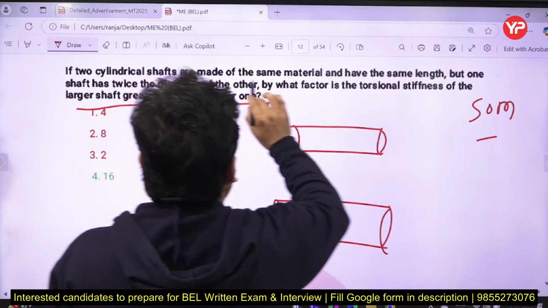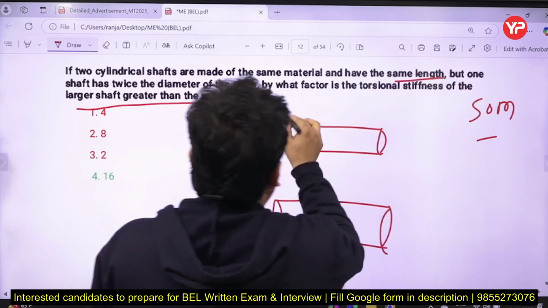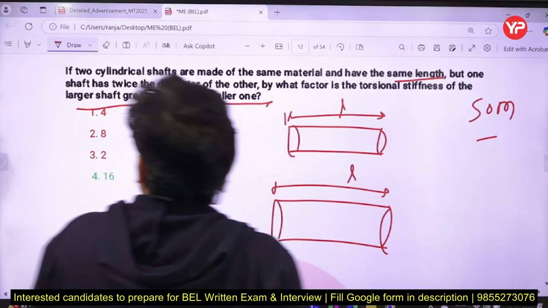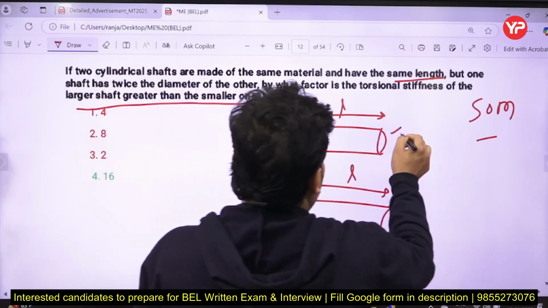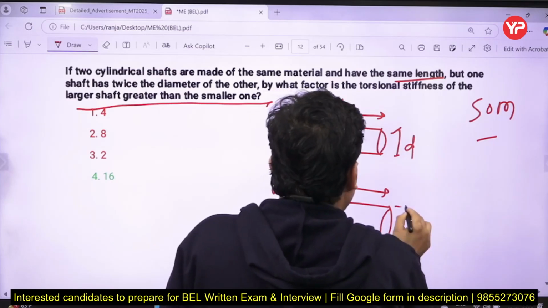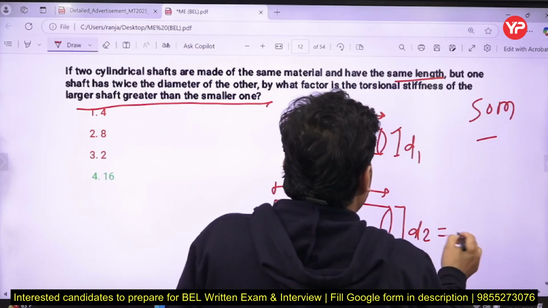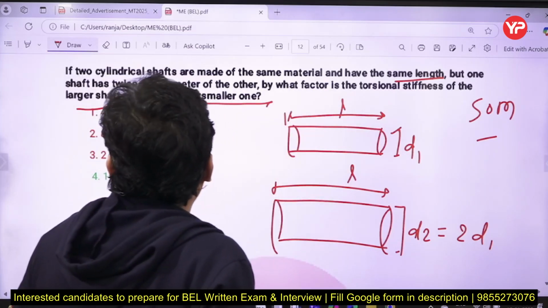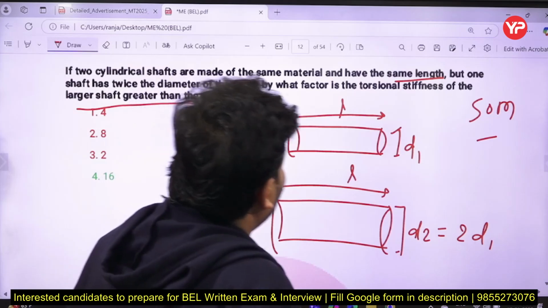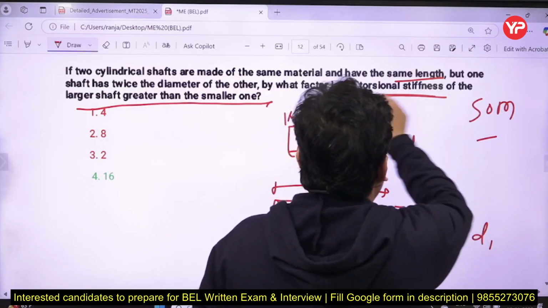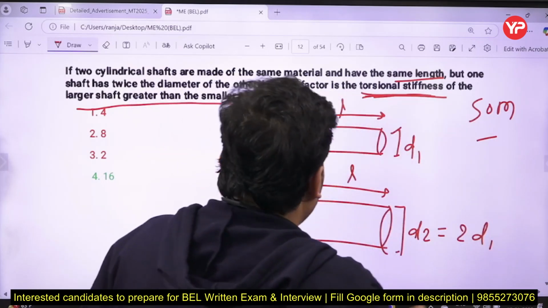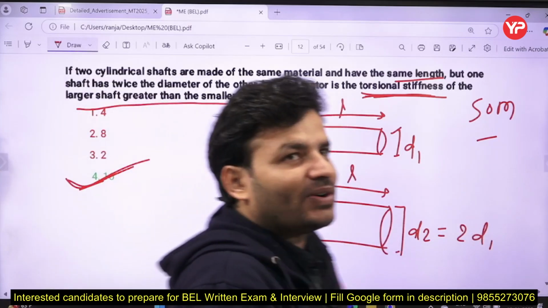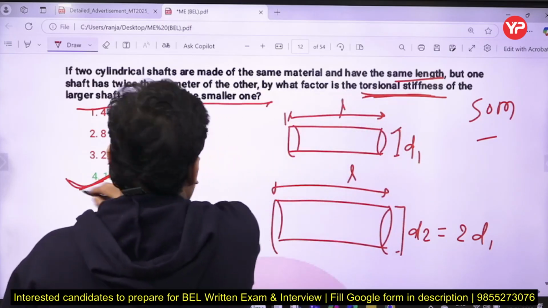Two cylindrical shafts are made of the same material and have the same length, but one shaft has twice the diameter. Let's assume this is D1 and this is D2, where D2 equals twice D1, as given in the question. Now, what factor is the torsional stiffness? Torsional stiffness, T by J, depends on the diameter to the power 4. So it will be 2 to the power 4, that means directly 16. Easily you will get the option 16.